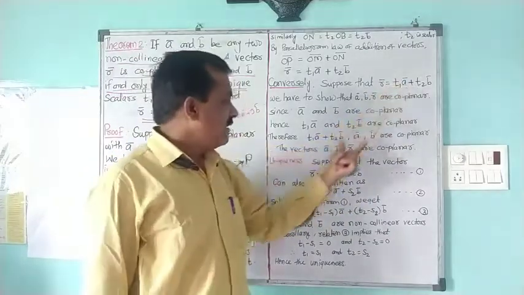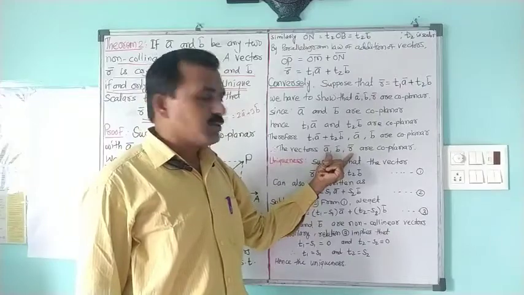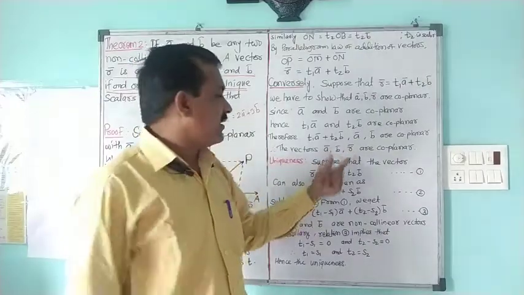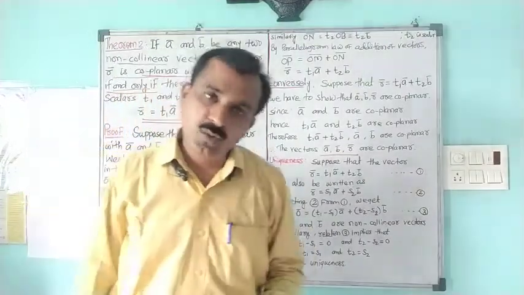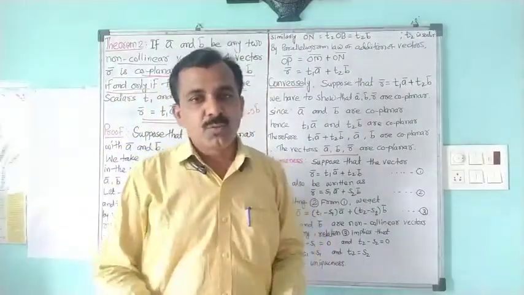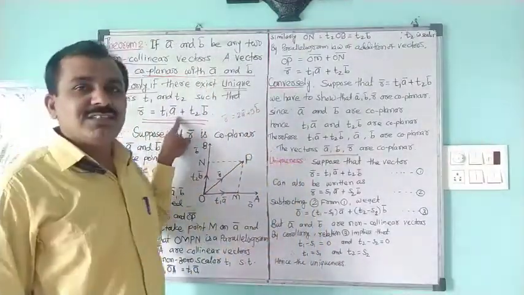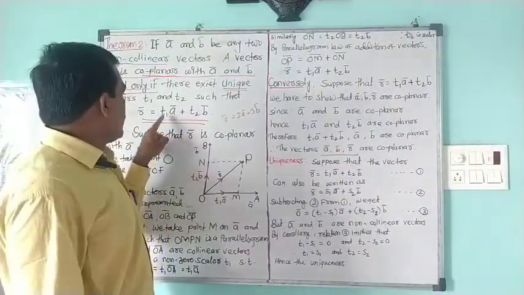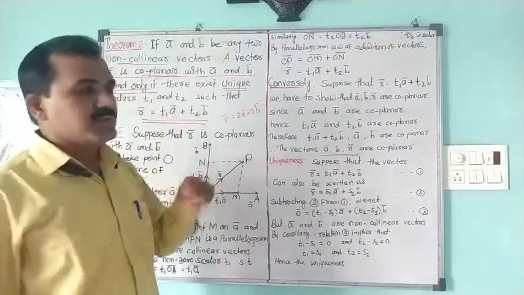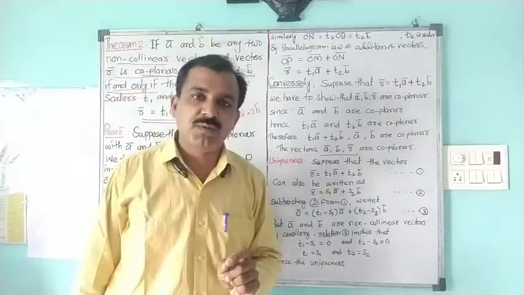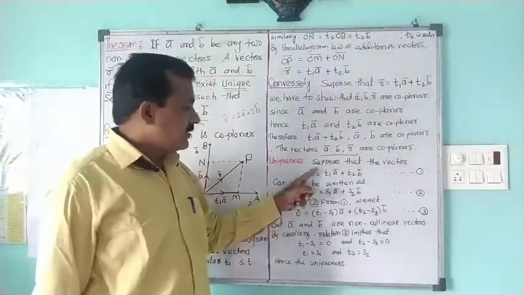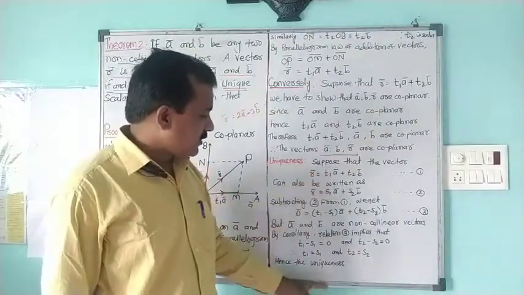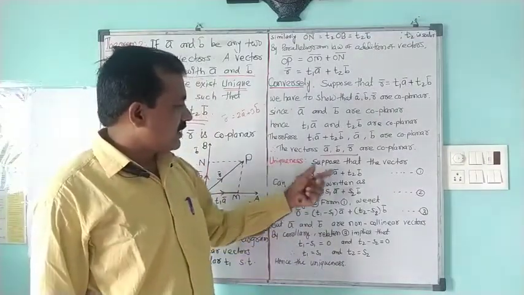Considering this condition, we wanted to show these vectors are coplanar. So we have proved these three vectors are coplanar. Now we want to prove this condition exists and is unique. It means we do not have some other numbers, rather than T1, T2, to express R bar in terms of A bar and B bar. This we are proving by using uniqueness, as follows.